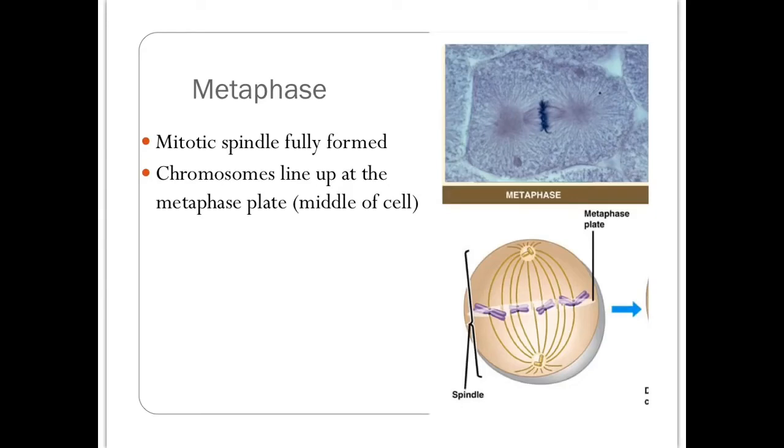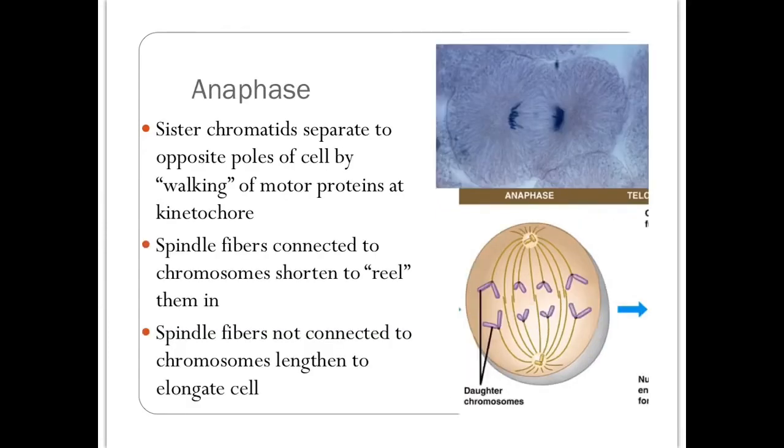Next phase is metaphase. By metaphase, the mitotic spindle should be fully formed, where the centrosomes are on the opposite sides of the cell, and all the mitotic spindles are connected either to each other in the middle or to the chromosomes. Metaphase is when chromosomes line up in the middle of the cell. In the middle of the cell, there's this imaginary line called the metaphase plate. I can see the chromosomes lining up in the middle of this microscope picture as well.